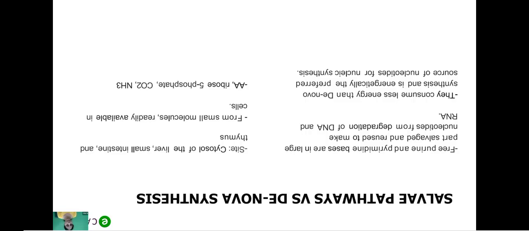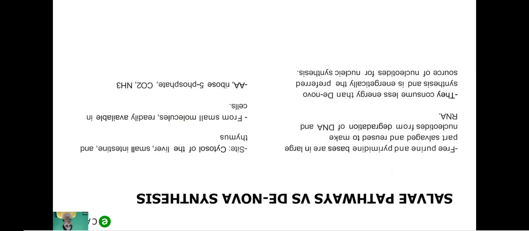So they consume less energy than de novo synthesis. Salvage pathway is energetically the preferred source of nucleotides for nucleic acid synthesis. So what happens here?